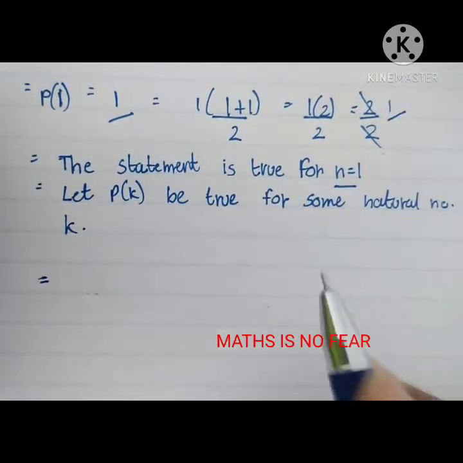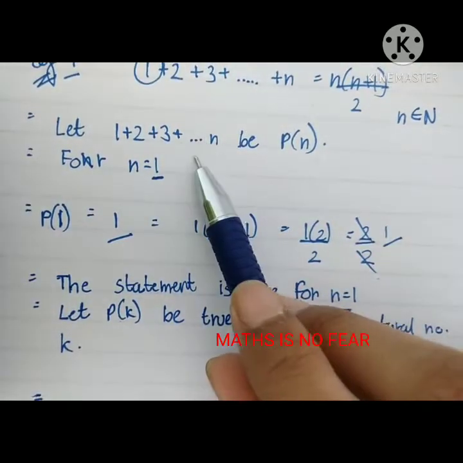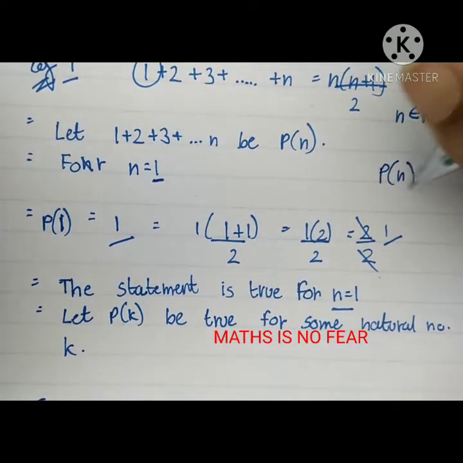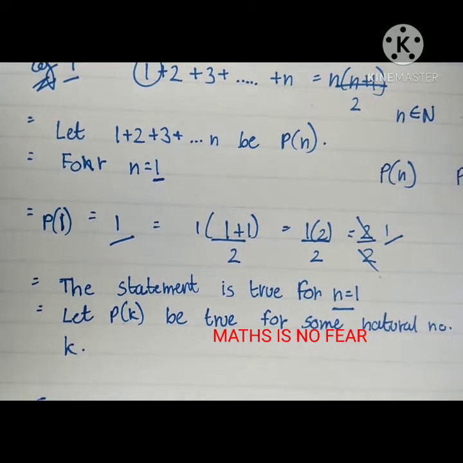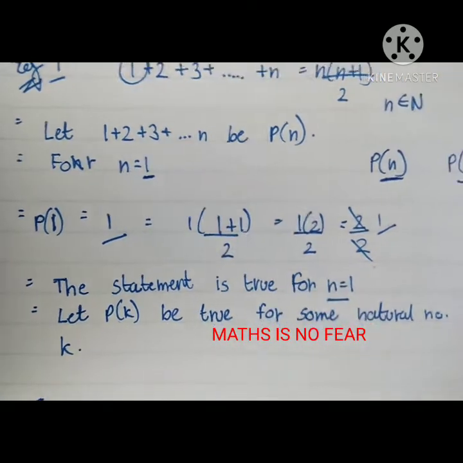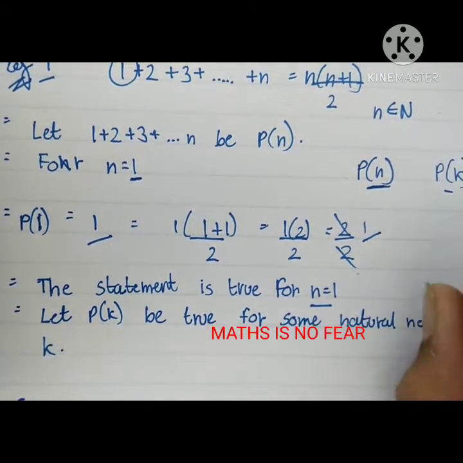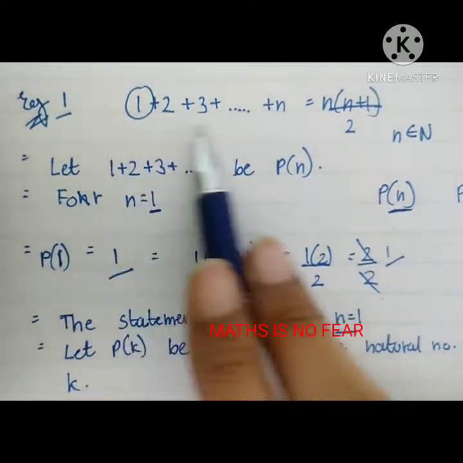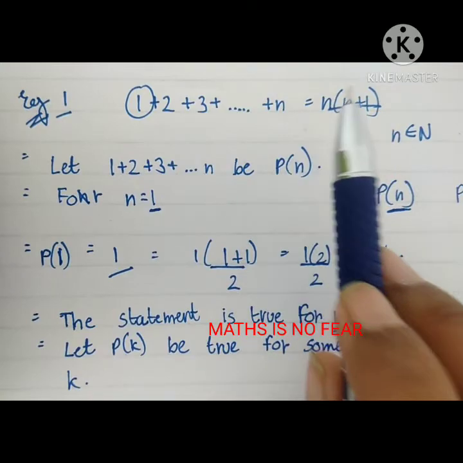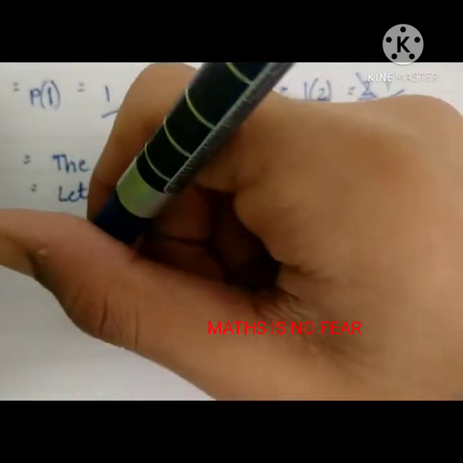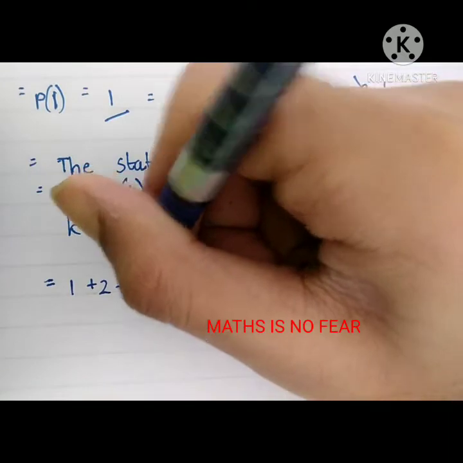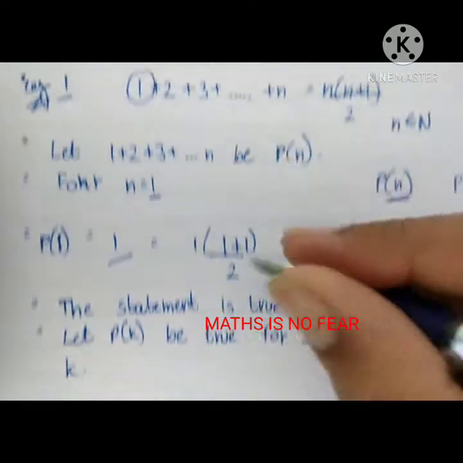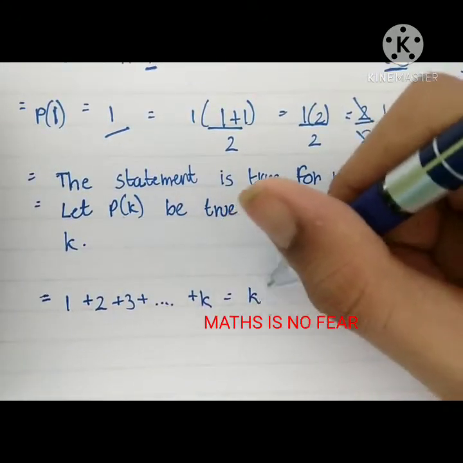Okay, so you can notice here that I lettered my LHS to be Pn, but here I am writing P in bracket k. So what is the difference between this and this? Everyone would say that I replaced n with k, right? I just replaced n with k. So wherever in this whole equation there is an n, you will be replacing it with a k. So let's do it: 1 plus 2 plus 3 plus dot dot dot plus k, because here was an n, so we replaced it with a k. And in the formula we have to replace it with k.